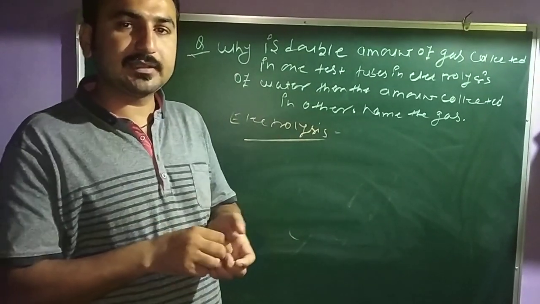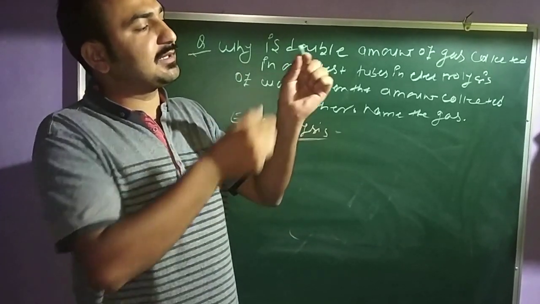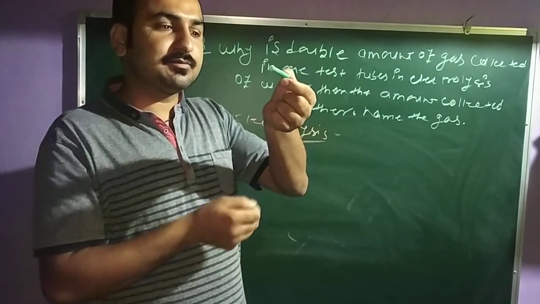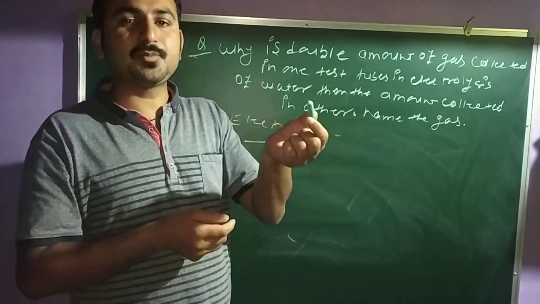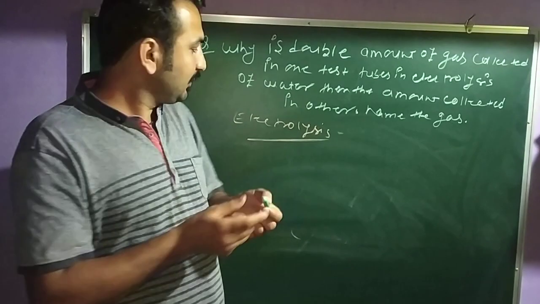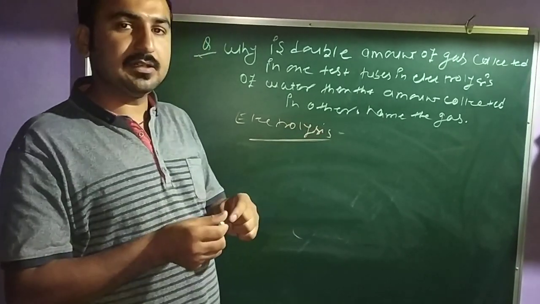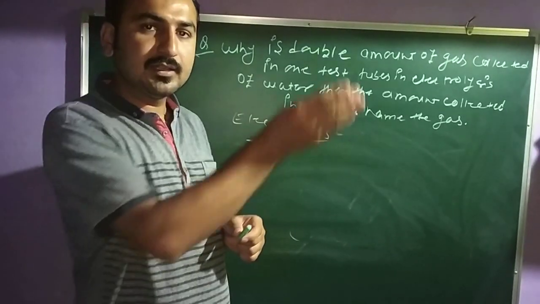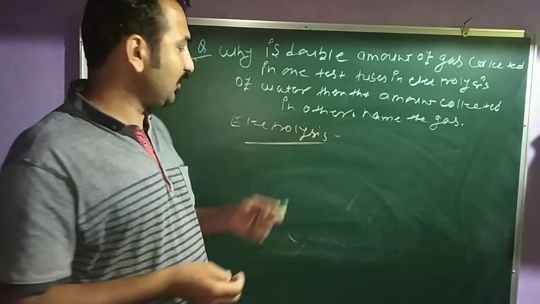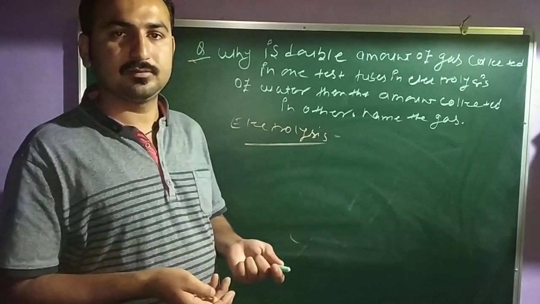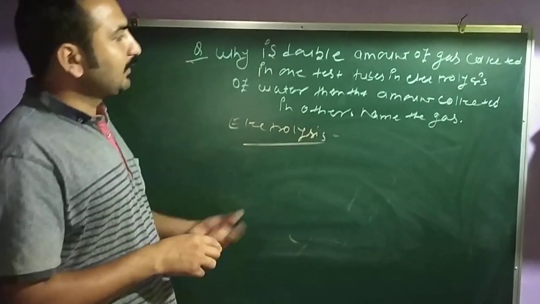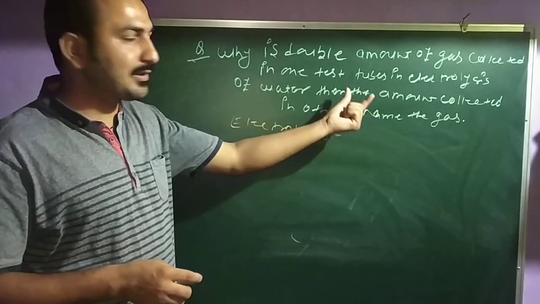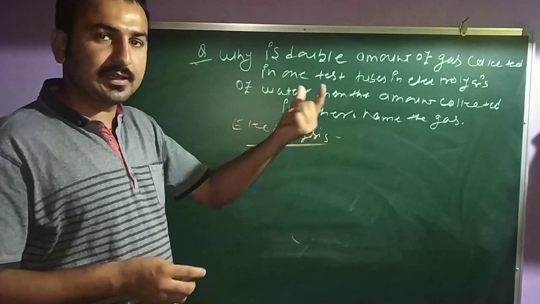That means, suppose you are thinking that I am providing electricity to this chalk and it will break down into the basic reacting substances, so it's not possible. I am telling you, the electrolysis process occurs in an aqueous medium by providing electricity. Clear? It's called the electrolysis phenomenon. That means the decomposition of water is occurring here. You can say the electrolysis of water is occurring here.